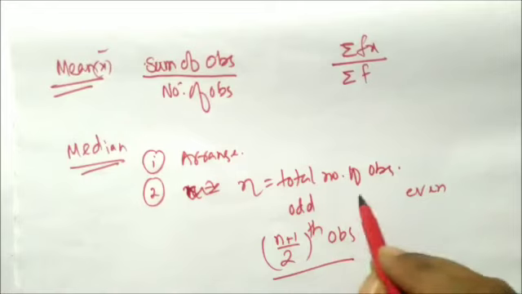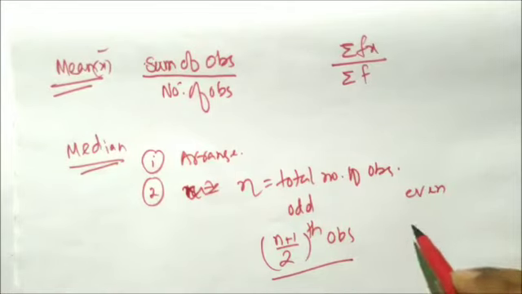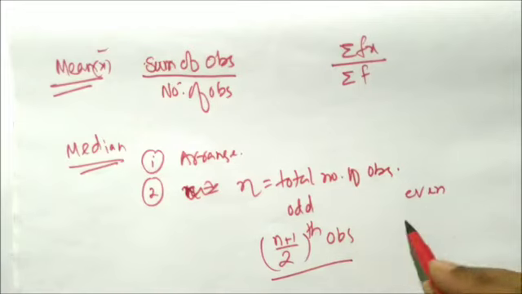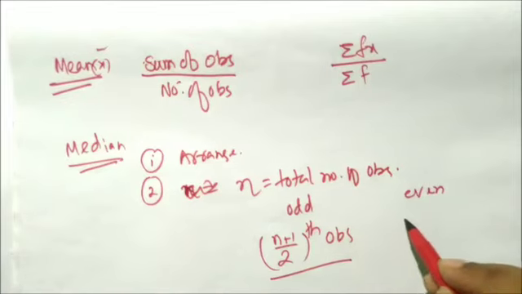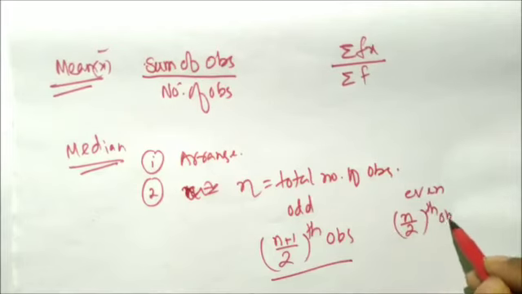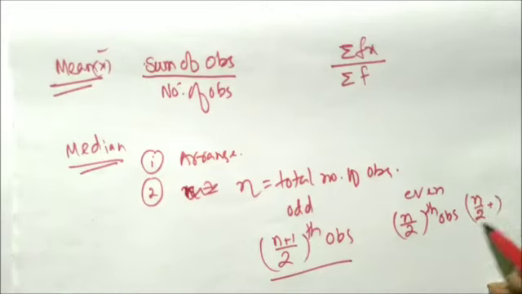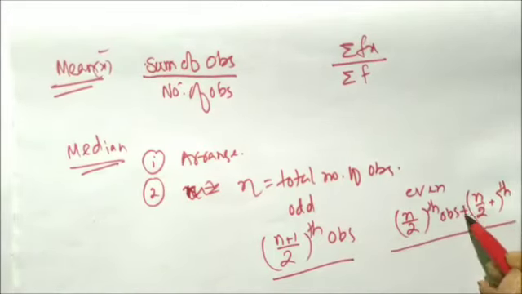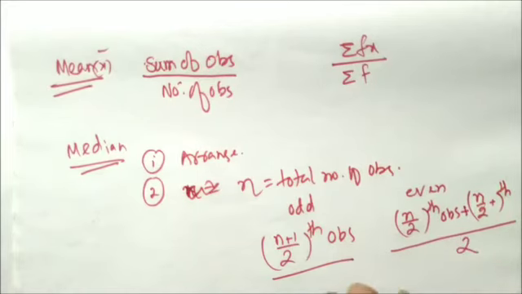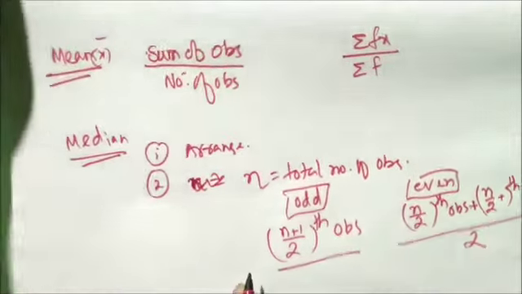But when the number of observations is even, in that case you need to find 2 middle terms. One will be the n by 2th observation, and the second one will be the (n by 2 plus 1)th observation. And you need to add them first, divided by 2. That will be your median. Okay, we discussed these 2 cases, odd and even.